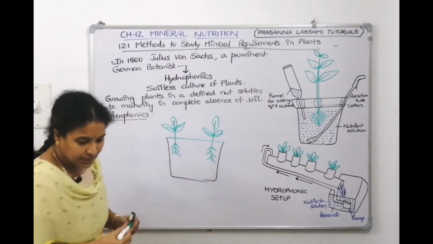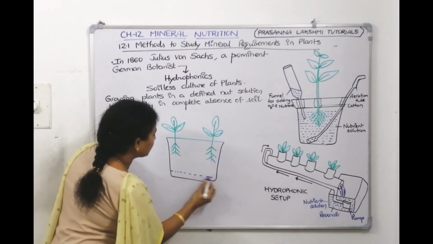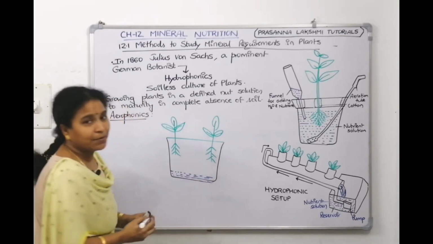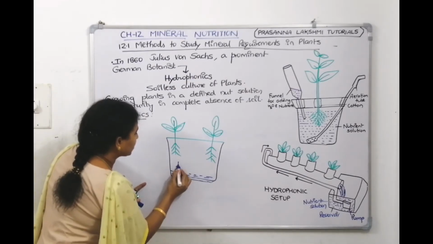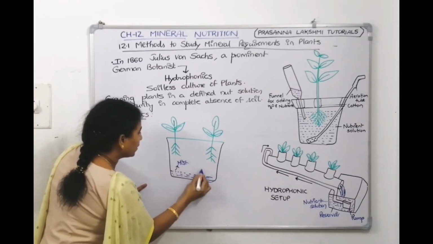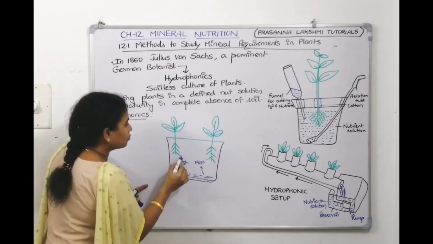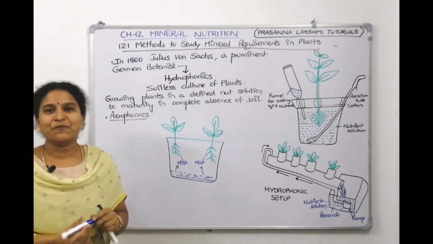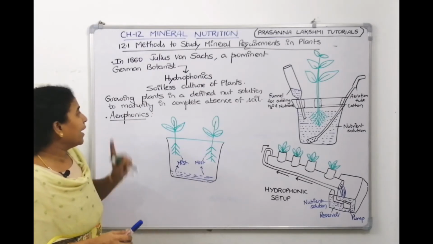Here what we are doing is, we are not dipping the roots inside the mineral solution. The mineral solution is at this level only. But the mist, the vapors which come, from that mist the roots will take the minerals. From the air they are taking the minerals in the form of mist. So growing plants in this manner is called aeroponics.